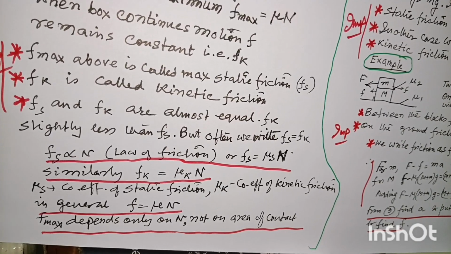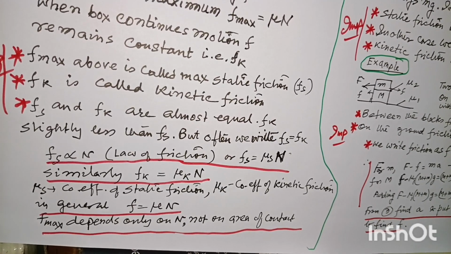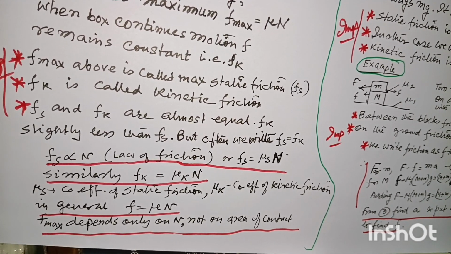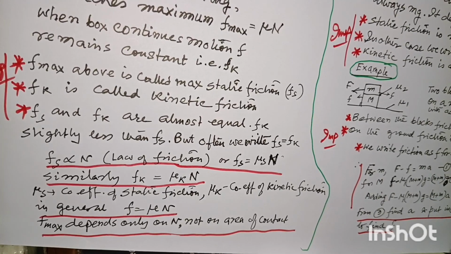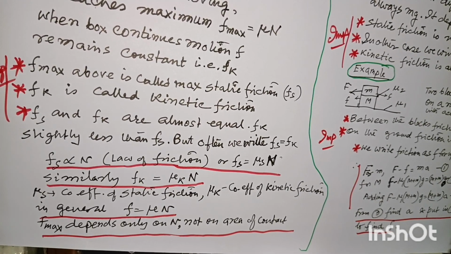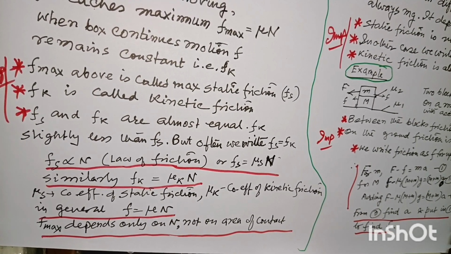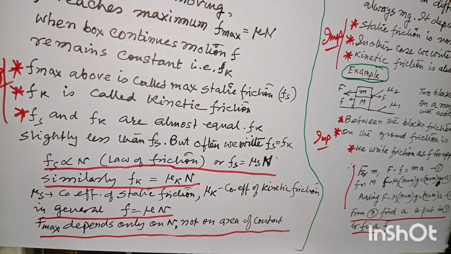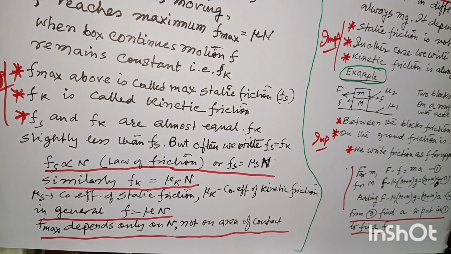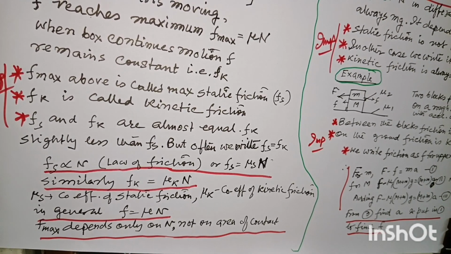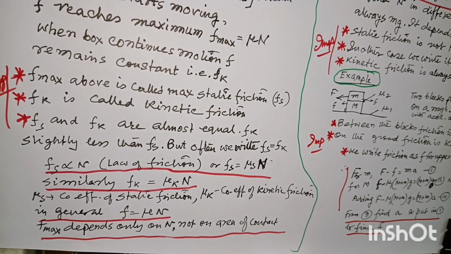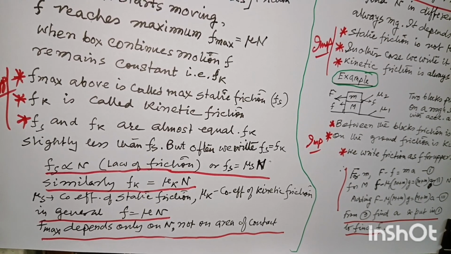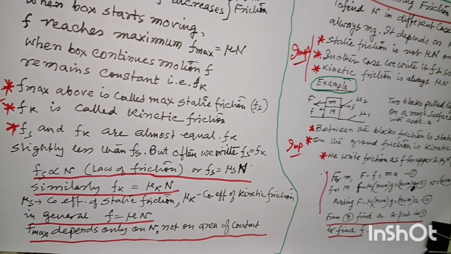Now this F max, or F, whatever you write, depends only on the normal reaction, but it does not depend on the area of contact between the surfaces. This you have to note very clearly. This is the law of friction. The law of friction says F max is proportional to the normal reaction, but it is not dependent on the area of contact of these two.